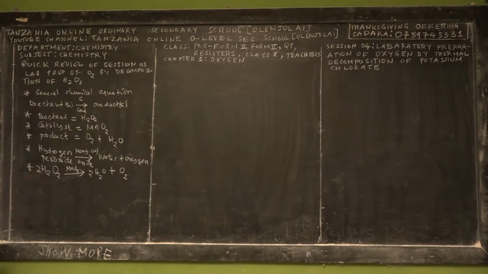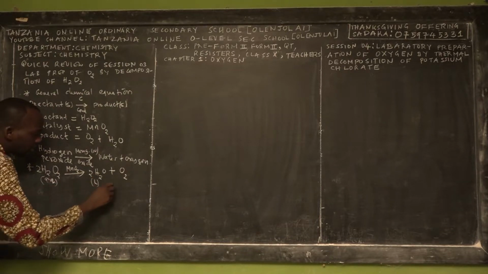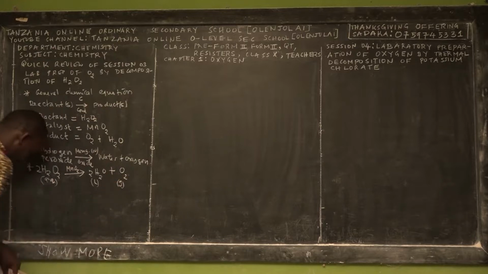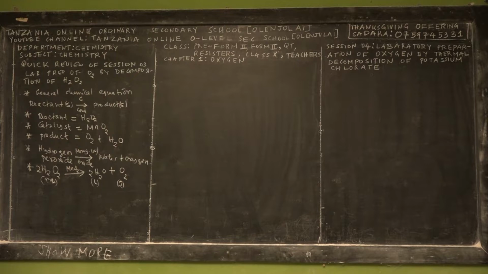So the 2 moles of hydrogen peroxide react together or decompose under the presence of manganese 4 oxide to make what? So this hydrogen peroxide, its physical state is aqueous, and the physical state of water is liquid, and the physical state of oxygen is gas.